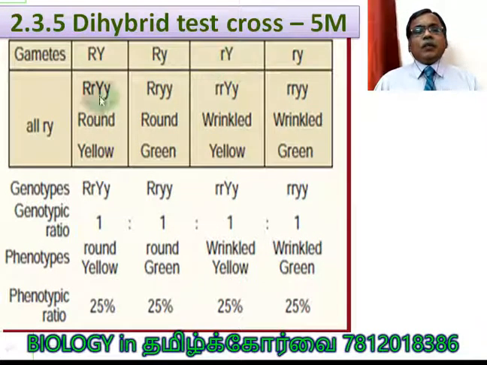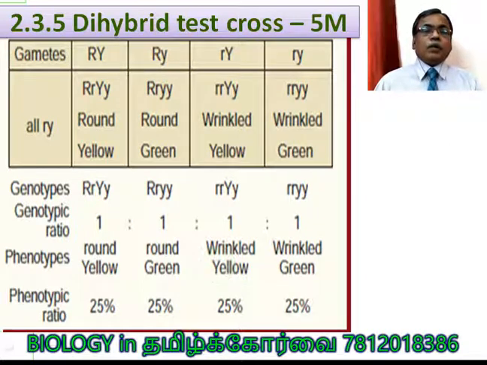Now, when these are fertilized in equal proportion, Mendel obtained 25% of the seeds with round yellow trait, 25% of the seeds with round green, 25% of the seeds with wrinkled yellow, and the last 25% wrinkled green. Here you should not forget to notice that 50% are parental combinations and 50% are recombinations. So parental combinations and recombinations are equally produced.